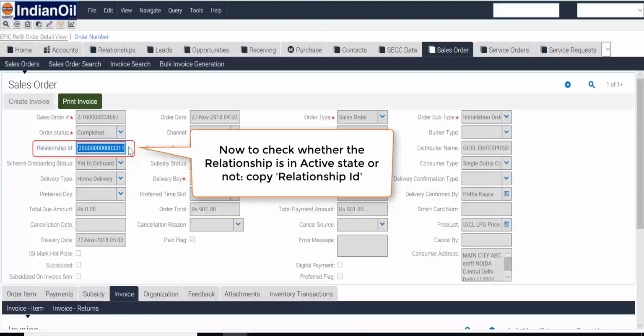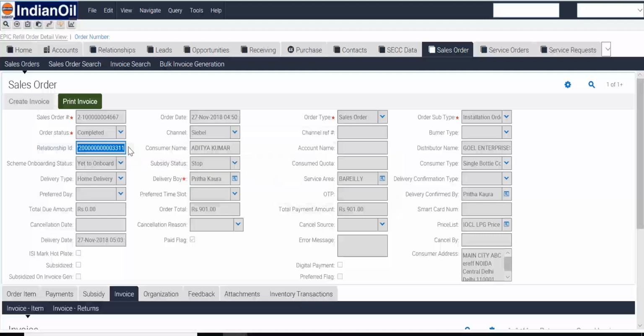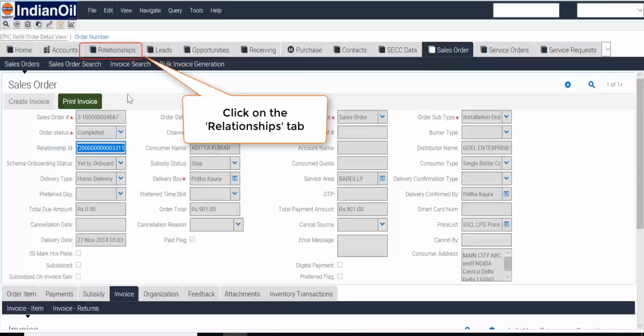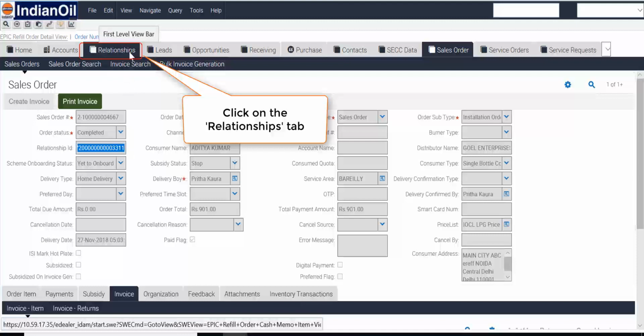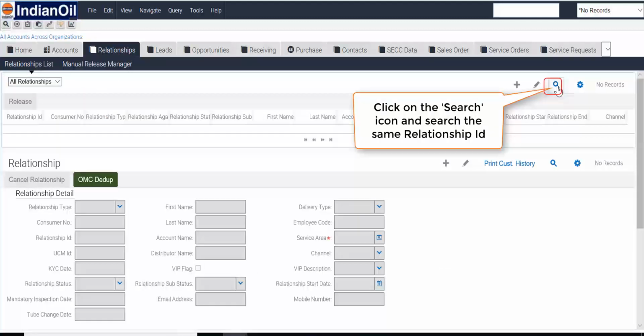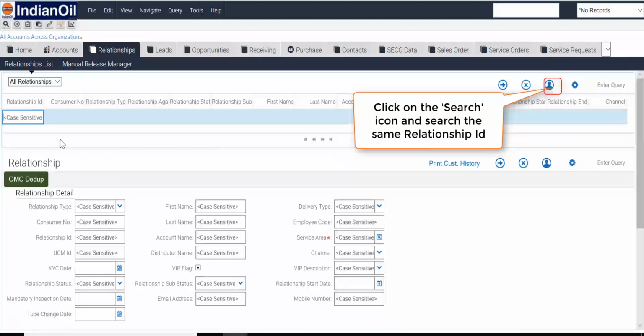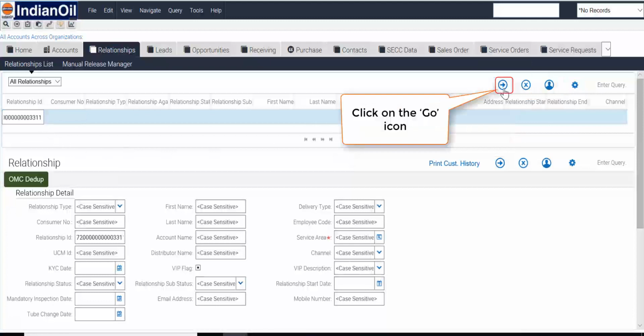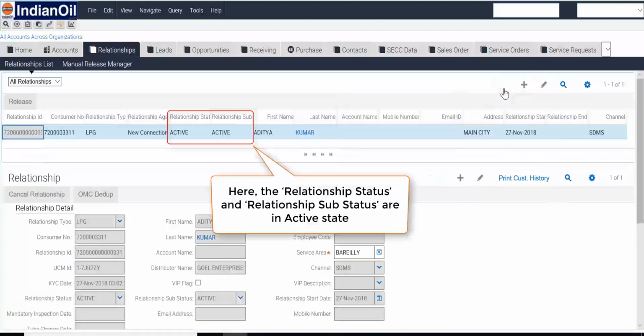Now to check whether the relationship is in active state or not, copy the relationship ID and go to the Relationships tab. Click on the search icon and search the same relationship ID. Click on the Go icon. Here, the relationship status and relationship substatus are in active state.